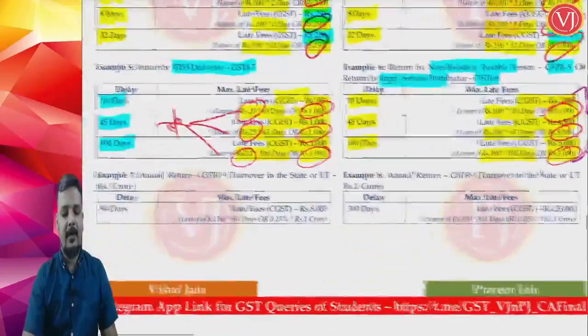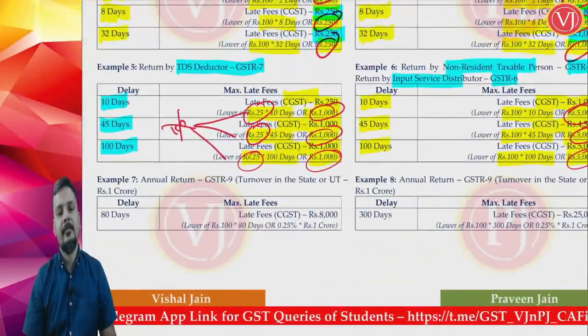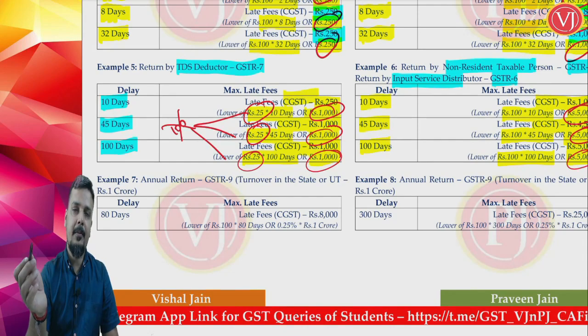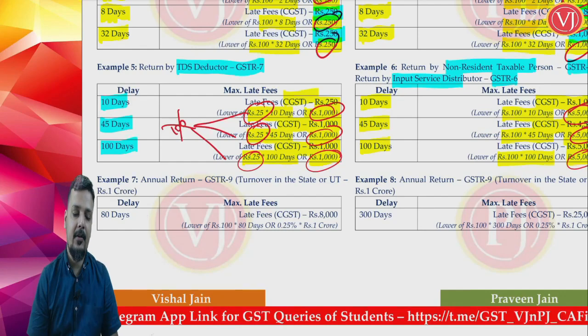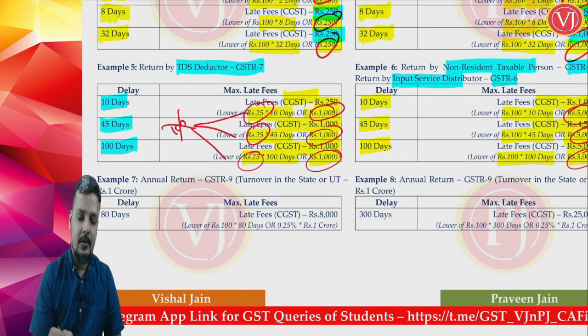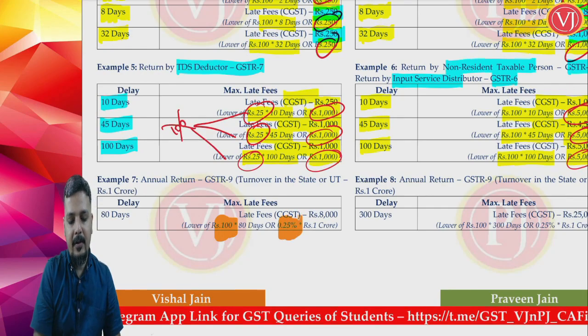And late fees for annual return, friends, it remains the same. Late fees for annual return was the same before amendment, and is the same after amendment. So just for understanding purposes, late fees for annual return is rupees 100 per day, subject to a maximum of 0.25% of state turnover.